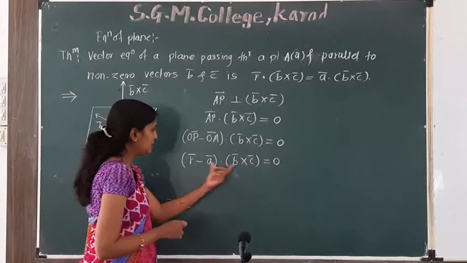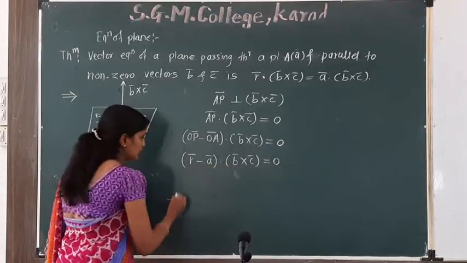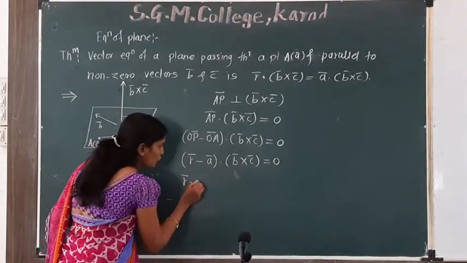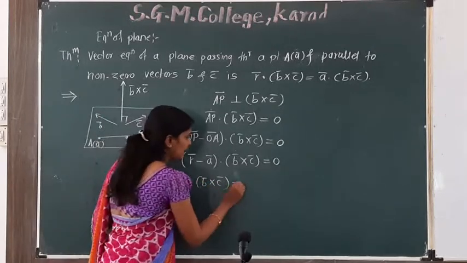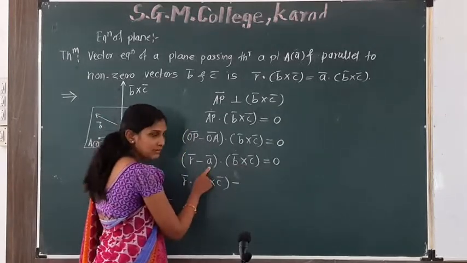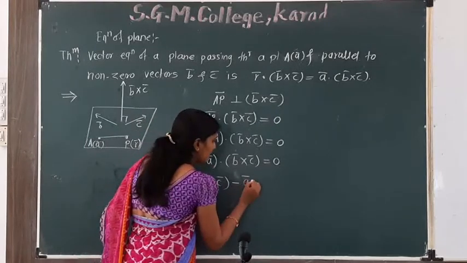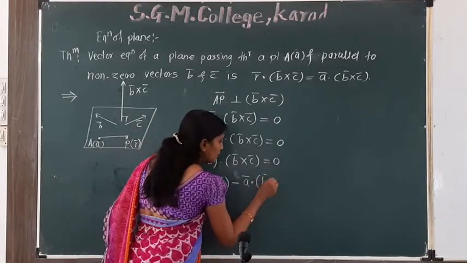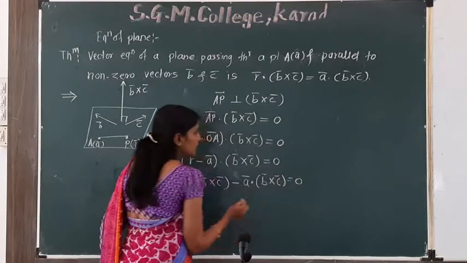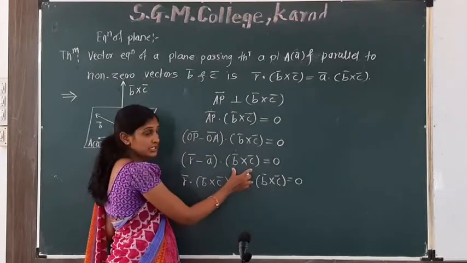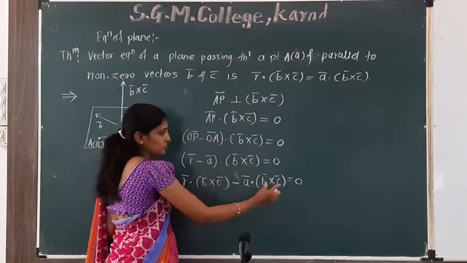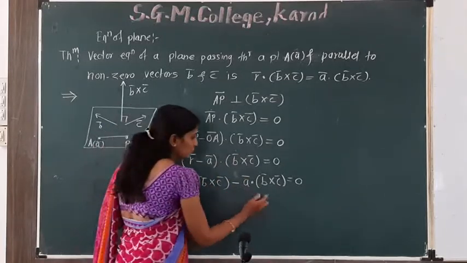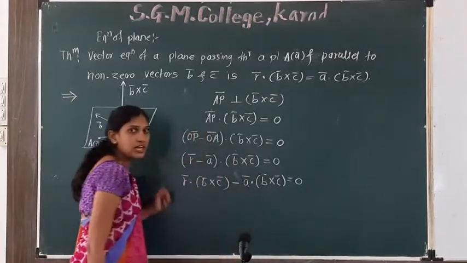We multiply this bracket with B bar cross C bar: R bar dot B bar cross C bar minus A bar dot B bar cross C bar. We take this term to the RHS.